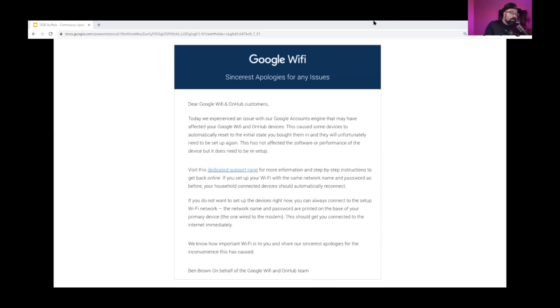And then I got this email, and this email is, oops, sorry, we pushed an update to your router and we accidentally reset it to factory settings. And now there is nothing we can do because we cannot reach the router, so we cannot fix it. And now it's up to you to go and manually reconnect it to the network and reconfigure it again. I mean, you do need the internet to get email.